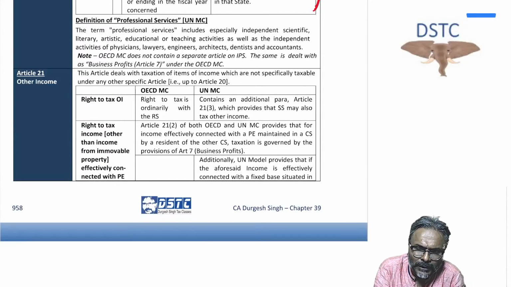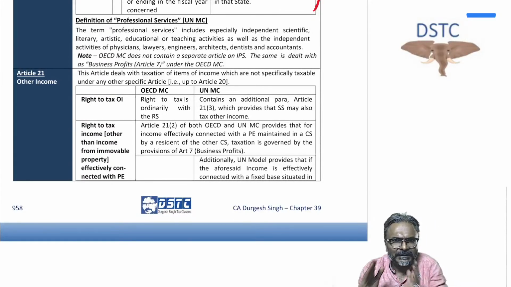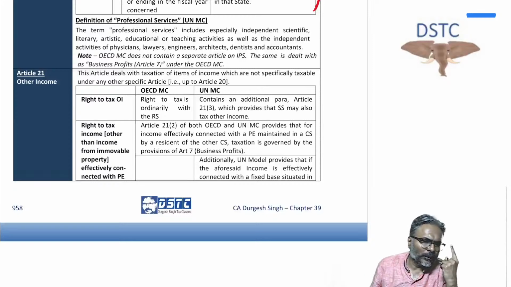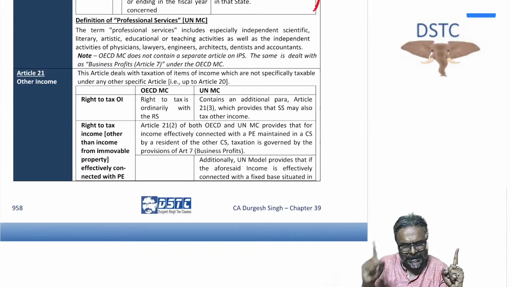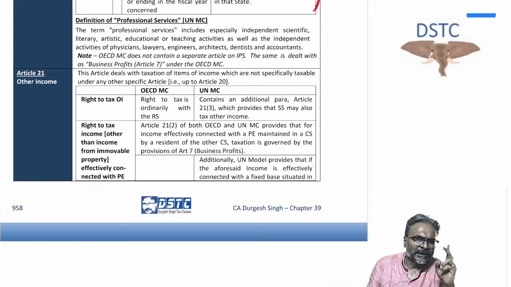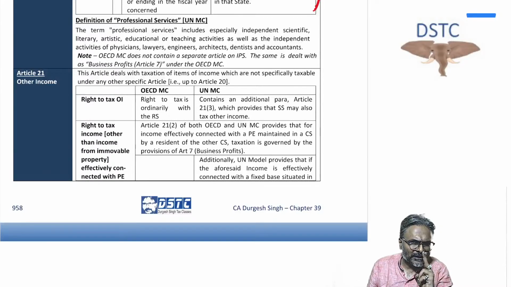Now, to conclude on this part, students, the differences between the OECD model and the UN model, starting with business profit. In business profit, the OECD model does not have the concept of force of attraction rule. The UN model has it. Second, as far as royalty income is concerned, the OECD article exclusively gives the right of taxation only to the country of residence, whereas in the UN model, even the source state is allowed to tax the royalty income.